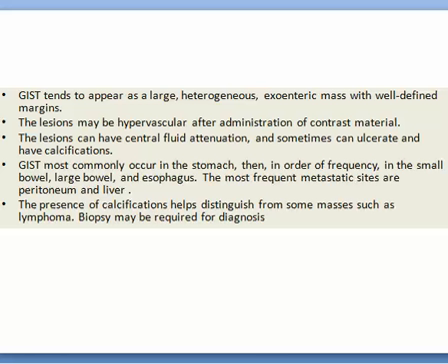The presence of calcification helps to distinguish from some cases such as lymphoma. Of course, lymphoma will not show calcification. Biopsy may be required for the diagnosis. So being exoenteric as well as endoenteric give the possibility of being GIST or lymphoma or less likely submucosal deposits, but far is the adenocarcinoma. The presence of calcification excludes lymphoma and